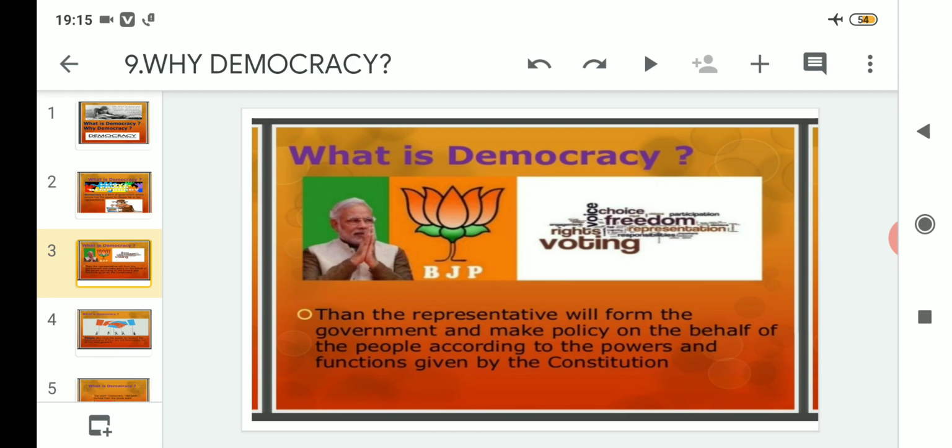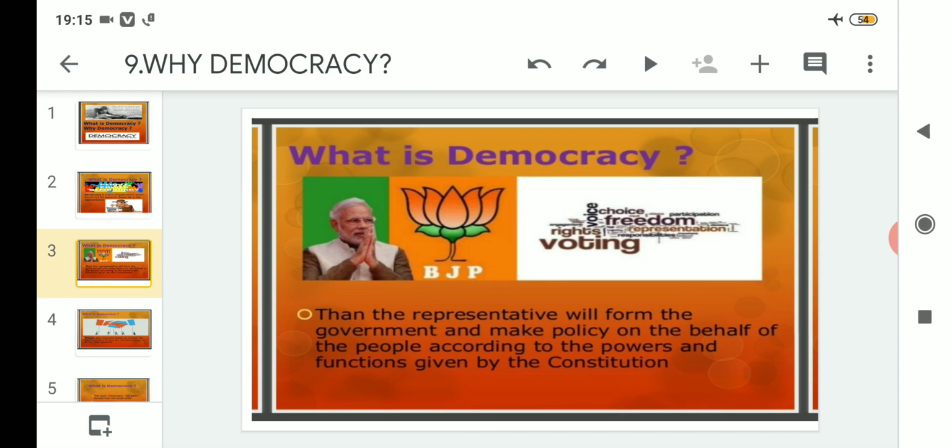After we have chosen them, what will they do? The representatives, that means the government, will form the government. As soon as we have elected them, they will form the government first. Then they will have a department-wise portfolio of all the ministers, and the highest of them all will be elected as the Prime Minister.